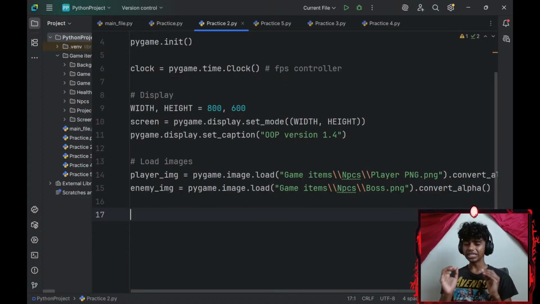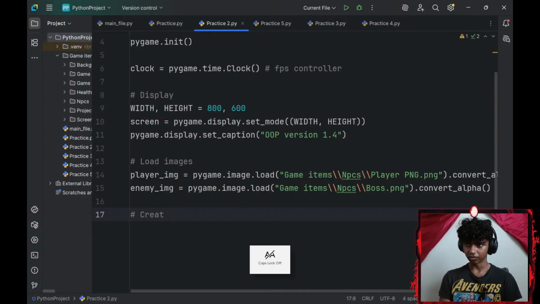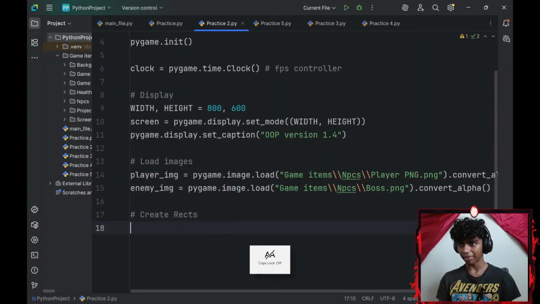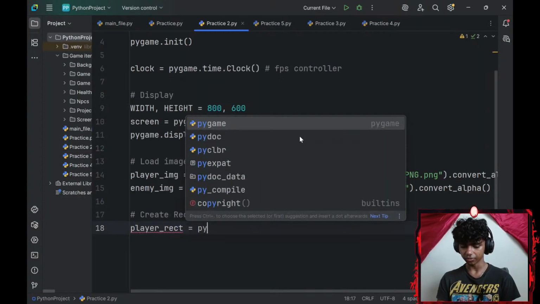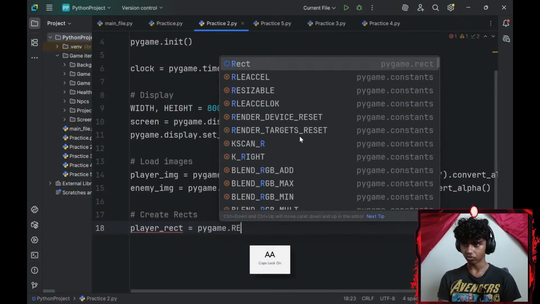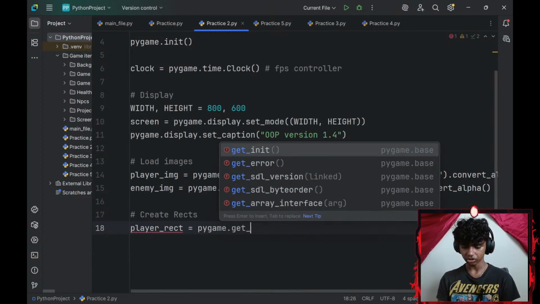And since I'm going to be using pixel perfect collision, I'll create rect. So create rect, add mask. So for rect, I'll go with player_rect equals pygame.Rect, or pygame.get_rect.